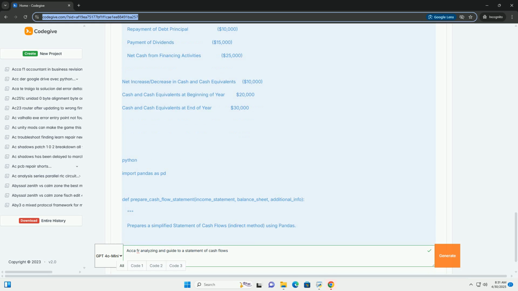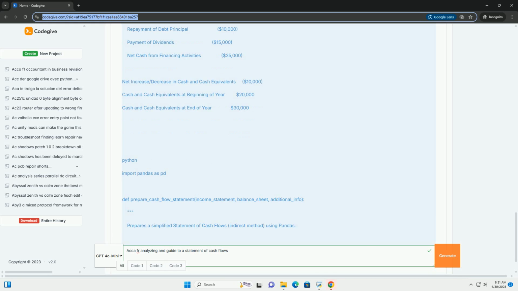Let's outline a detailed step-by-step approach using the more common indirect method. 1. Data gathering and reconciliation. Obtain the following financial statements. Income statement for the period. Balance sheet for the beginning and end of the period. Reconcile the beginning and ending cash and cash equivalents balances to the balance sheet. Gather any additional information needed to classify transactions, for example details about asset sales, debt repayments, etc.